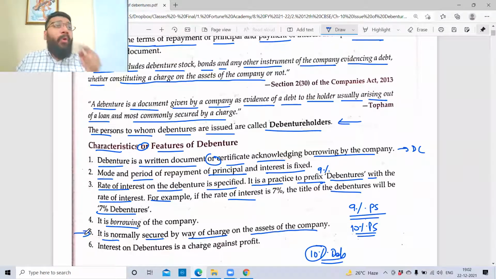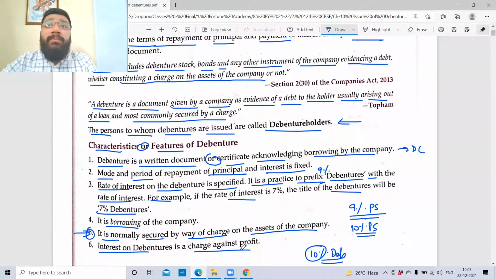I have a specific point to discuss here. There's a point which will come after 2-3 pages. At that time I'll explain point number 5. Sixth point, interest on debenture is a charge against profit. We have studied the concept of charge against profit or appropriation of profit somewhere. Where? Fundamentals of partnership.